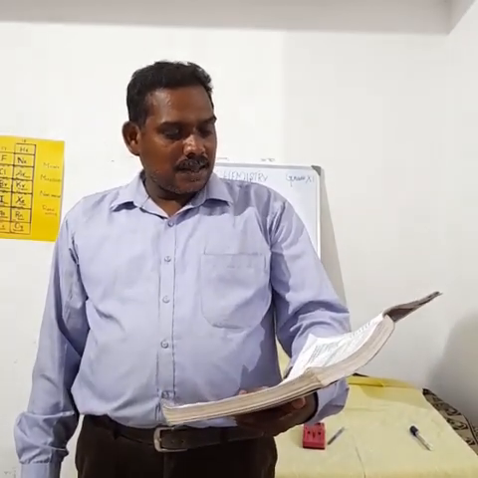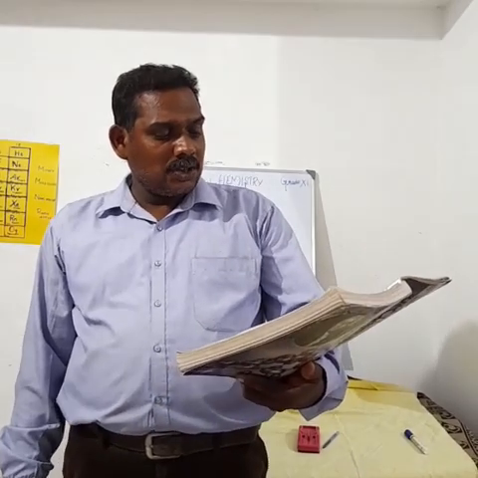Then gram equivalent mass, page number 8 has the definition. Gram equivalent mass is defined as the mass of an element that combines or displaces 1.008 gram hydrogen or 8 gram oxygen or 35.5 gram chlorine. That much is enough, only the 3 definitions. You should write and submit to me.